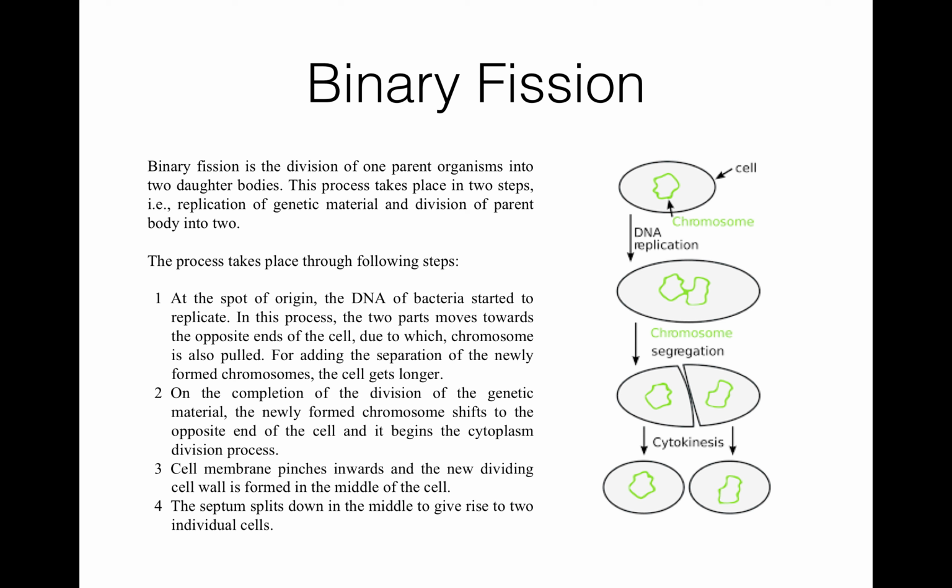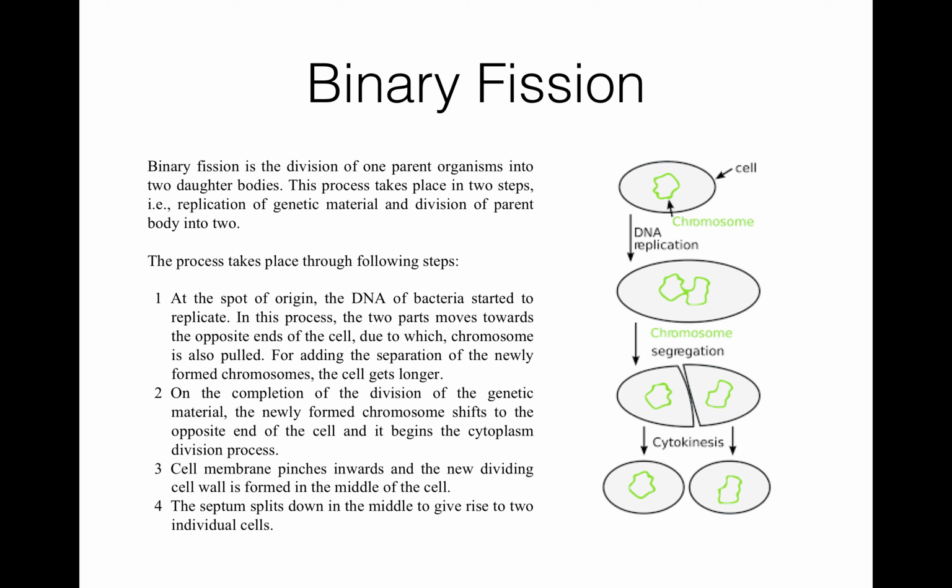So the cell replicates its DNA. The two parts of DNA move towards opposite ends of the cell, and due to this the chromosomes are also pulled. To allow the separation of the newly formed chromosomes, the cell gets longer. Here you can see it is getting longer.